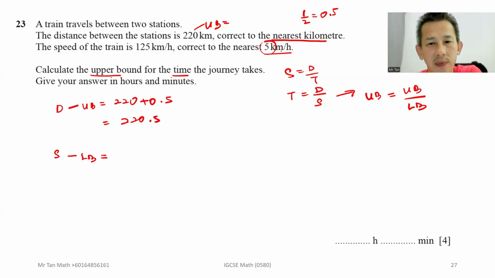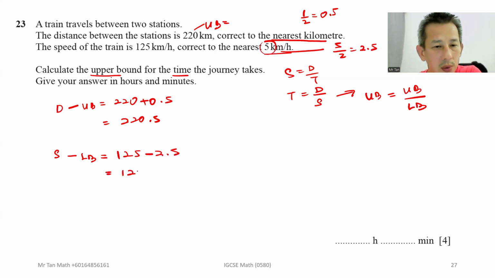So 5 over 2 is equal to 2.5. So 125 minus 2.5 is equal to 122.5.